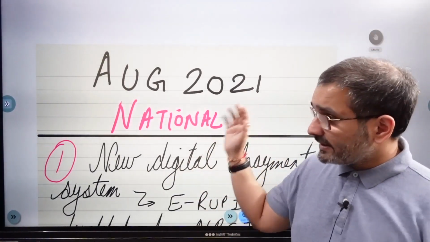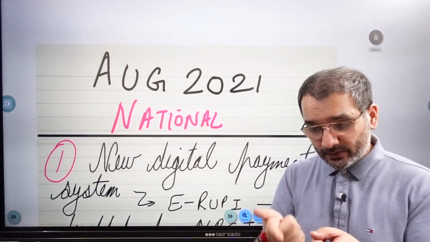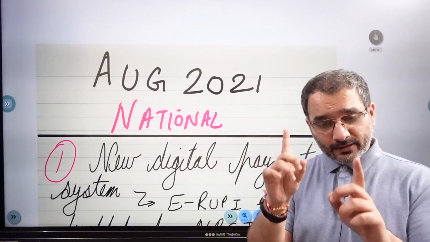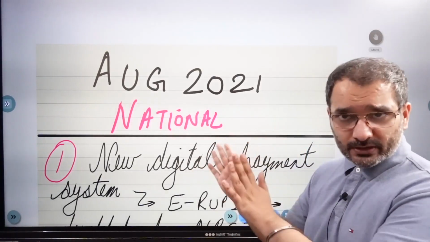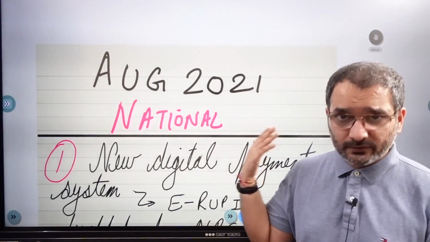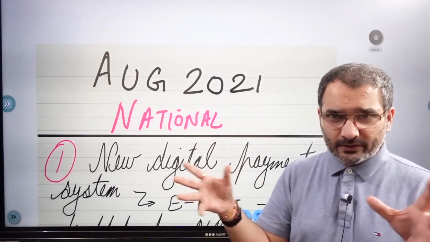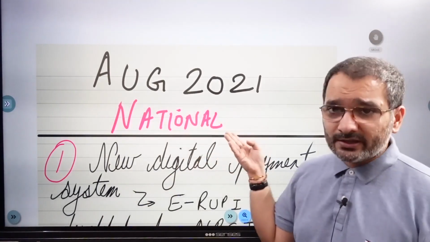Now, a lot of you folks will be watching this via the course, and this will be going live on YouTube as well. So every month earlier, we used to put in the 1st to 10th wala video on YouTube, and the rest were in the course. So for the examinations of 2022 from August 2021, we'll be putting any one of these modules on YouTube. We'll decide from month to month. So for August, we'll be putting the national level current affairs.